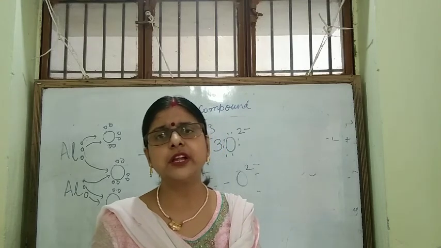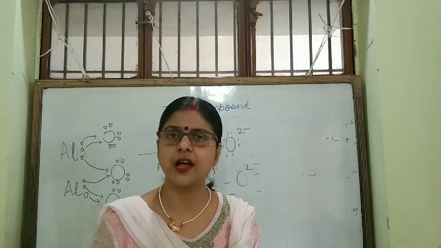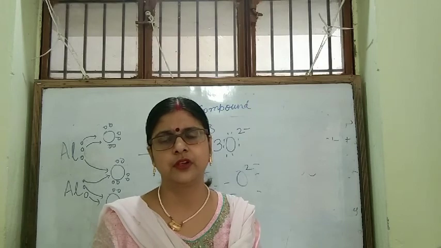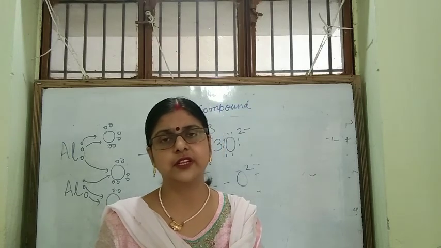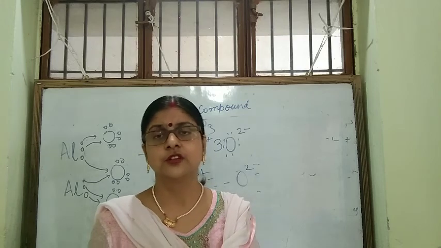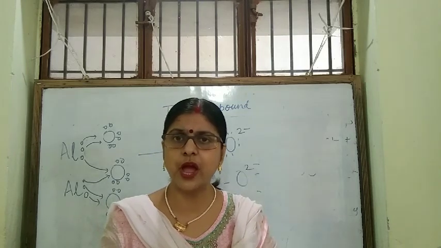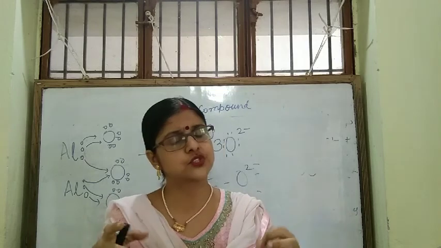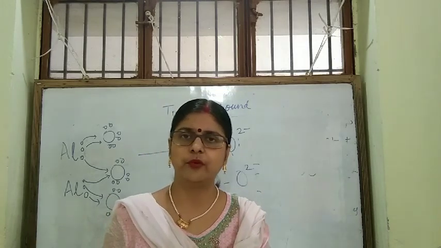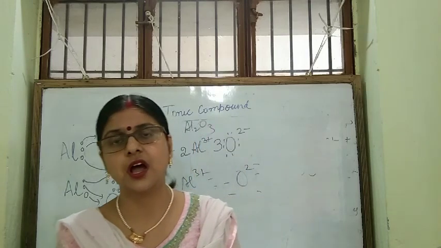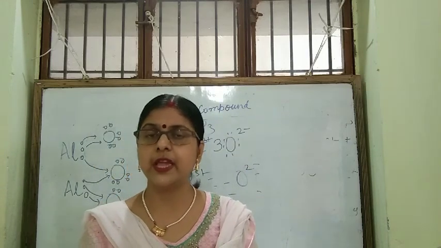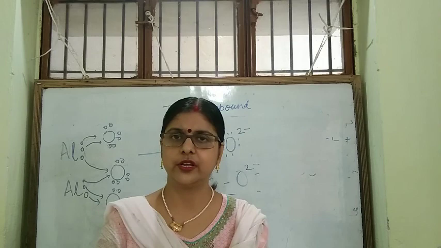Then ionic compounds have very high melting and boiling points. The reason is very simple. They have very strong force of attraction. So large energy is required to break the strong bond. So ionic compounds have high melting and boiling points.